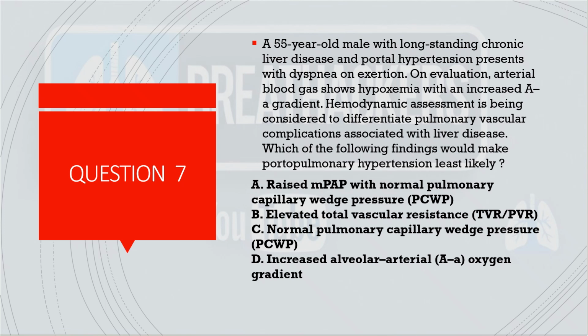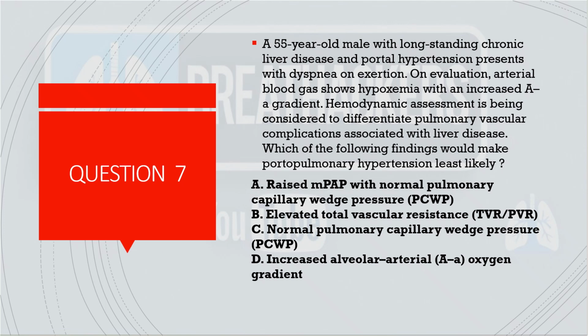Now, which of the following findings would make you think portopulmonary hypertension least likely? The options they gave were a raised MPAP with a normal PCWP, elevated total vascular resistance, normal pulmonary capillary wedge pressure, or a raised alveolar arterial oxygen gradient.